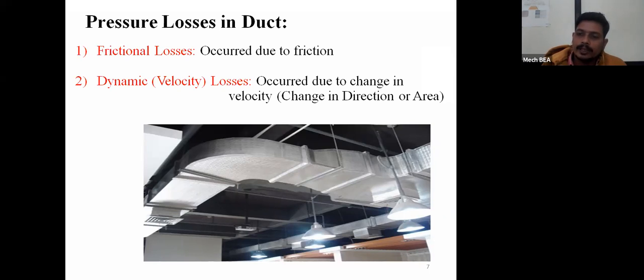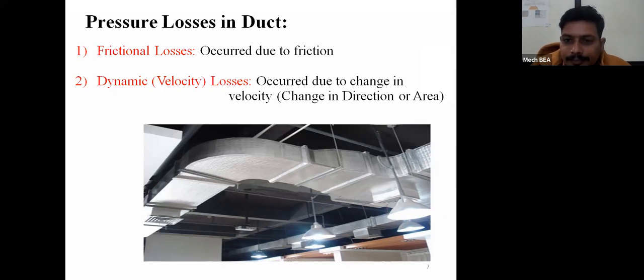So whenever we are changing the cross-sectional area, at that variable cross-section area, because of the varying area, the velocity of the air goes on changing.